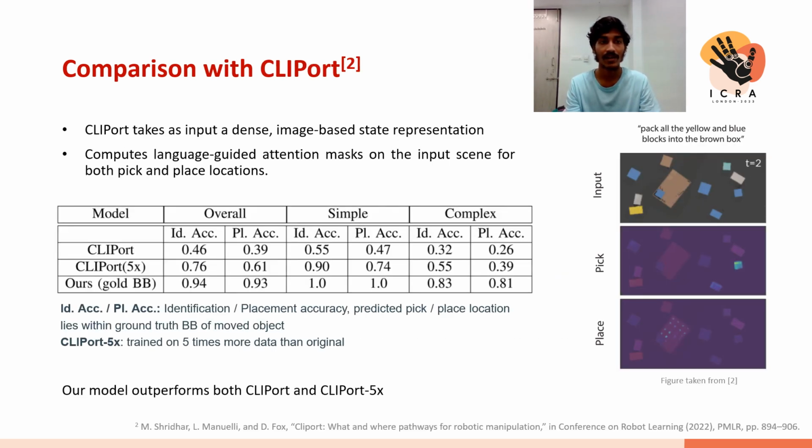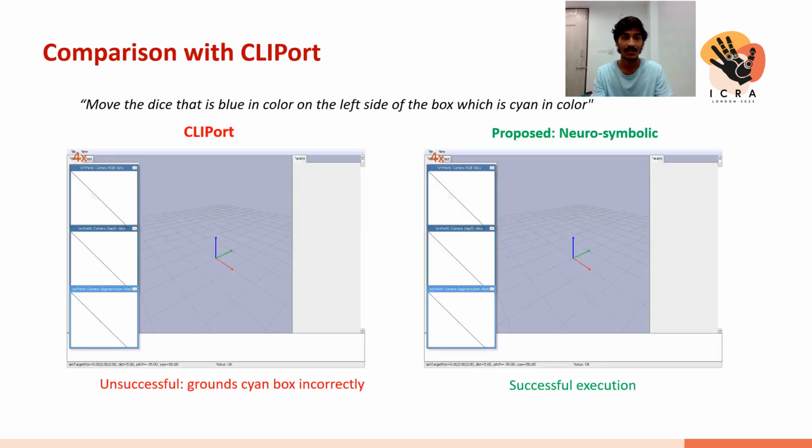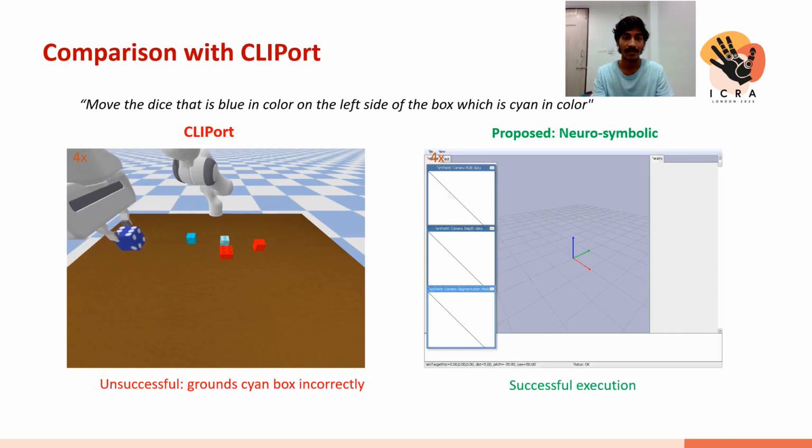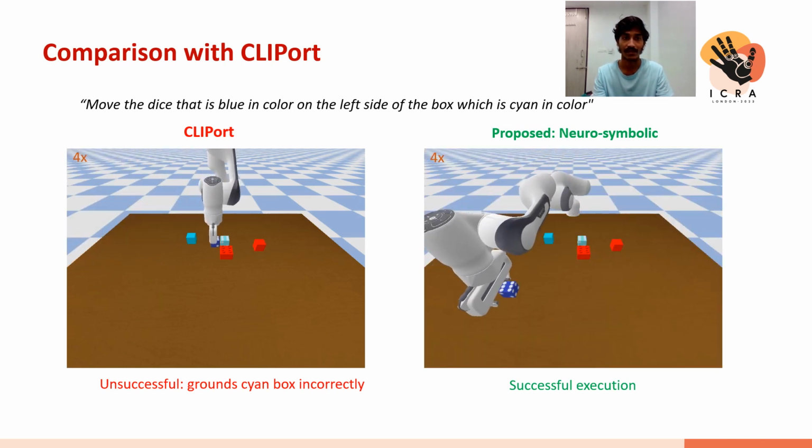Next, we compare our model with CLIPort, which is the current state of the art. CLIPort uses a dense image-based state representation and it predicts a pick and place location through language-guided attention masks. The experiment shows that our model outperforms CLIPort by a significant margin, especially in the tasks where predicting the pick and place locations requires complex object-level and spatial reasoning. This is an illustrative example where our model beats CLIPort.